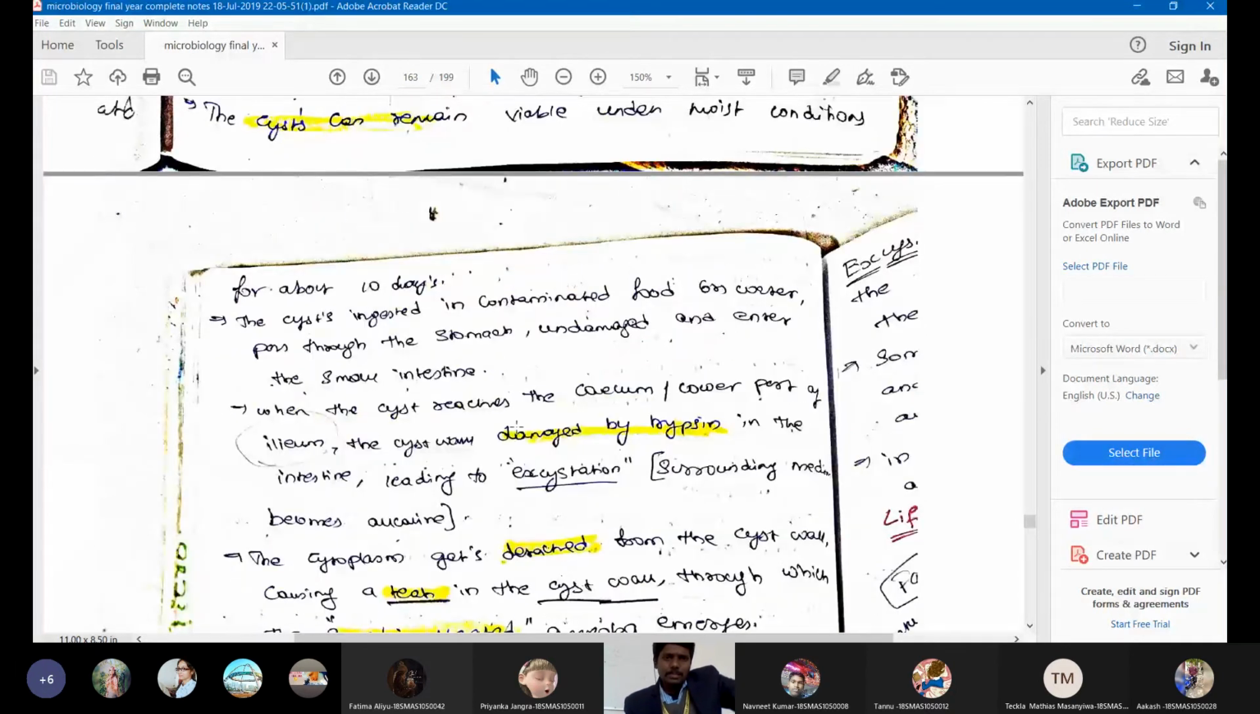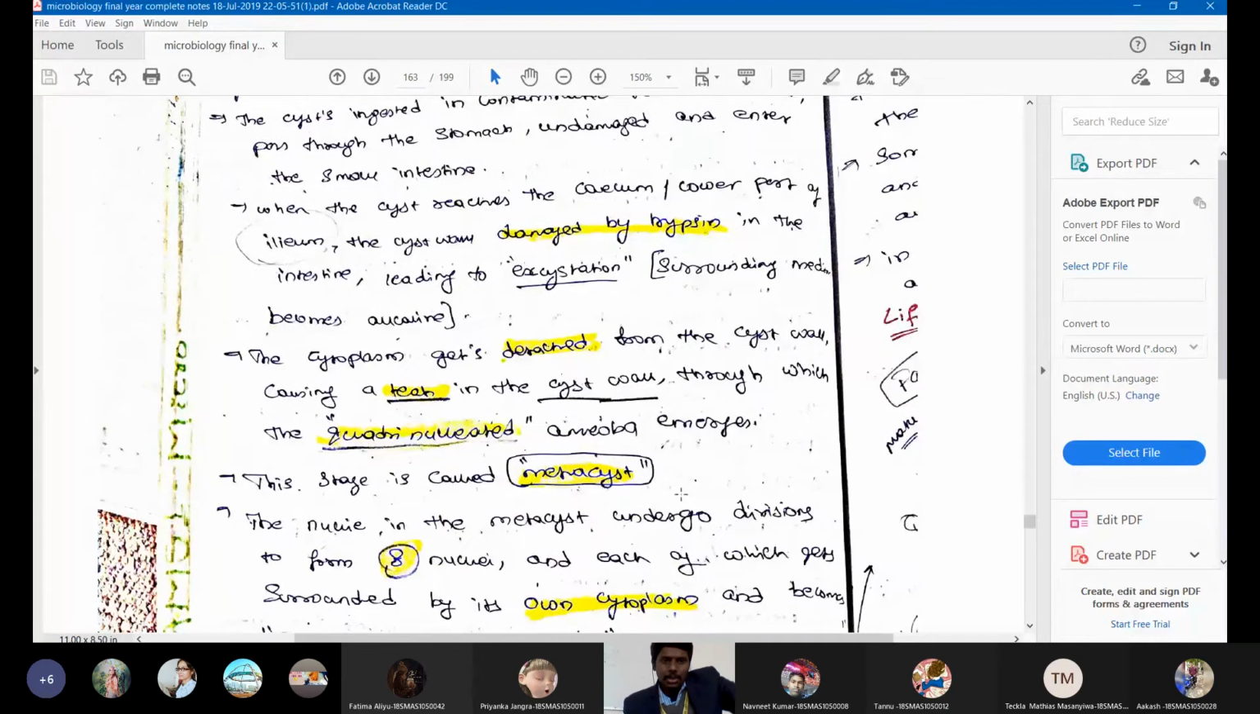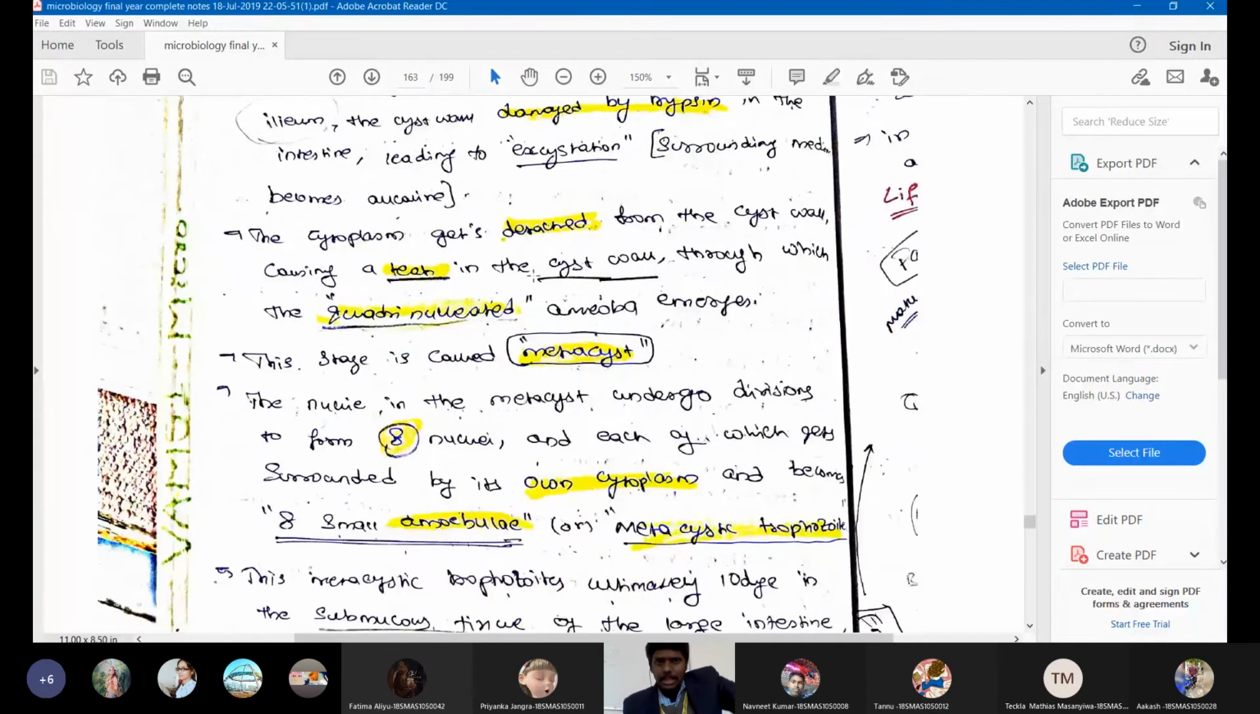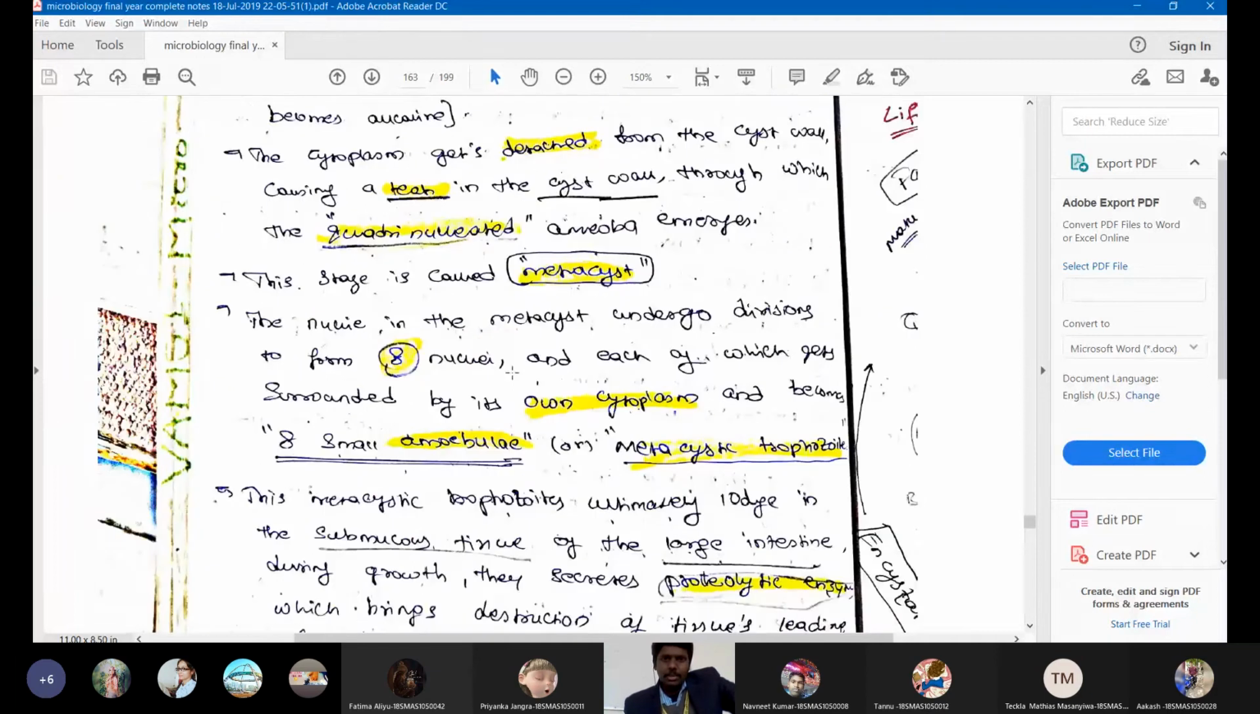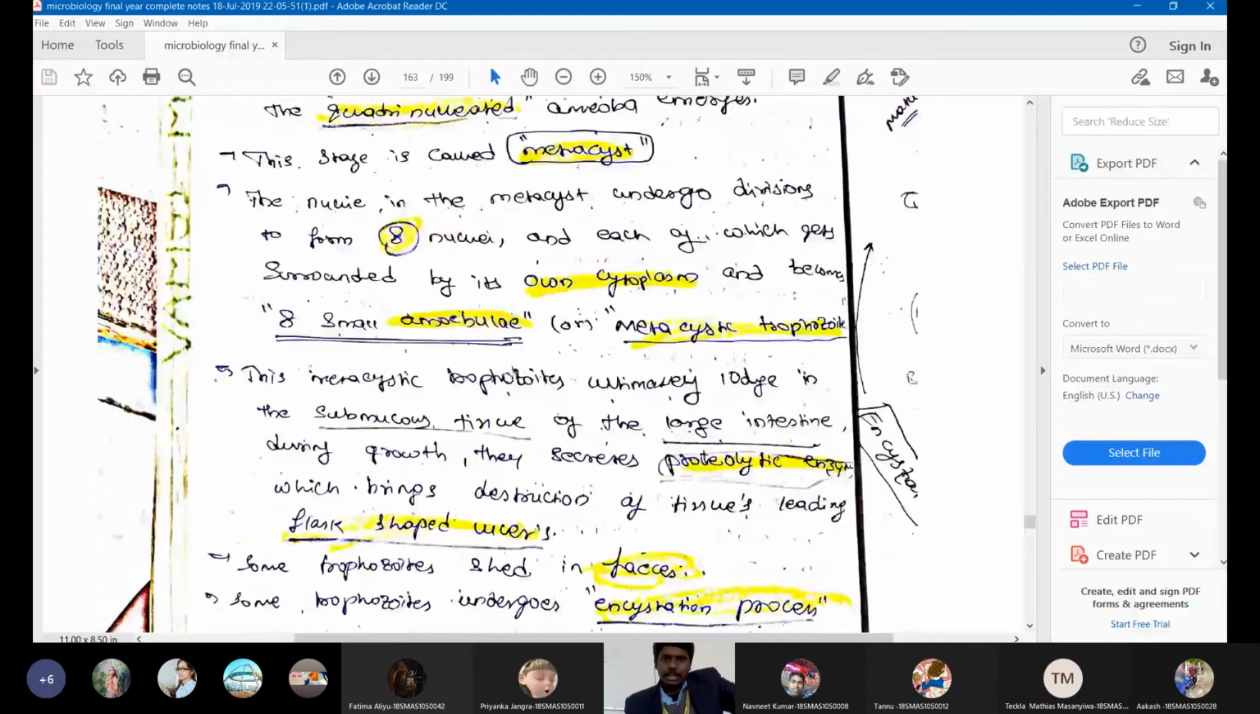The cyst will enter into the small intestine. From there it will go for excystation. That means the 4 nucleated cyst will go to the 8 nucleated cyst, and the 8 nucleated cyst will release the trophozoites. The trophozoites will feed on the intestinal wall and tear it. They will release some proteolytic enzymes, and these proteolytic enzymes will destroy the intestinal wall and cause ulcers in the intestine.